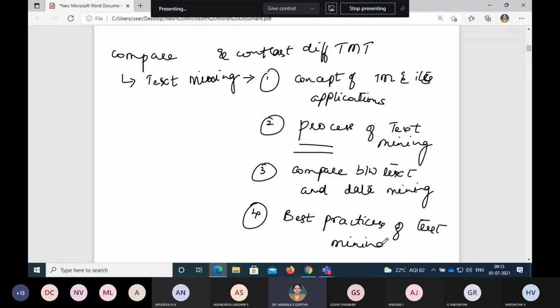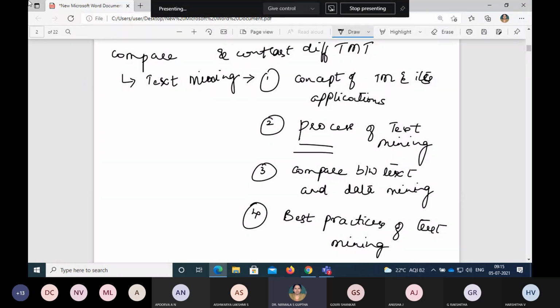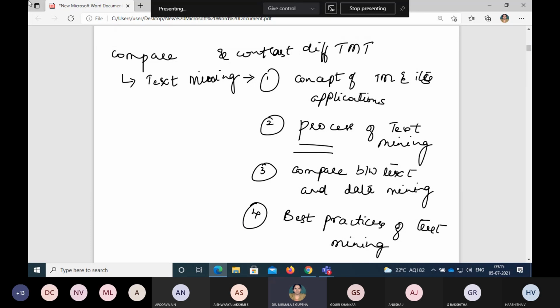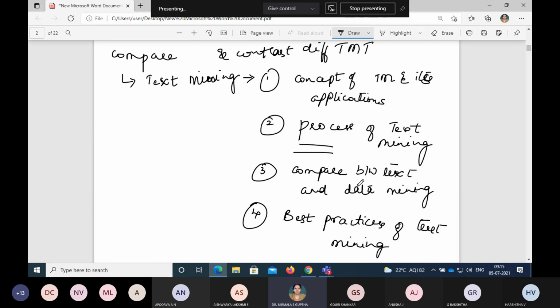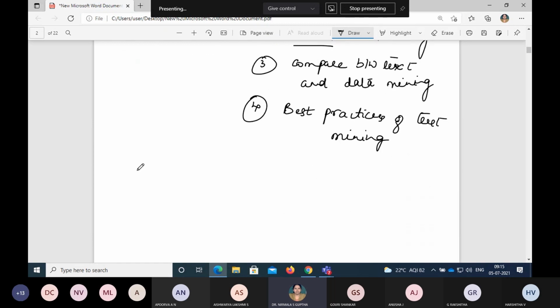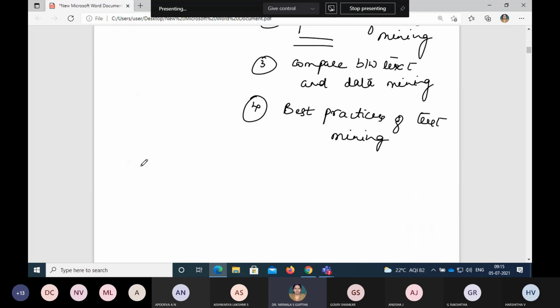Text mining. Okay, so these are the things we are going to discuss and learn about. Initially we will start. Few people were not there, to be frank, they joined late, but still, no worries. So I'll just refresh it. We just started with the new topic for the day, that is compare and contrast of various text mining techniques.